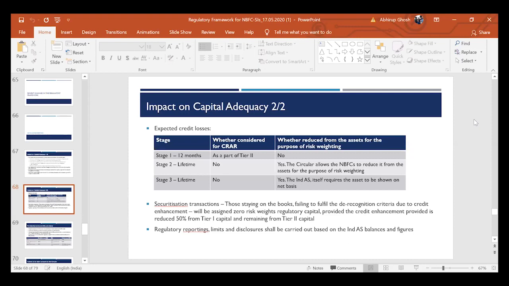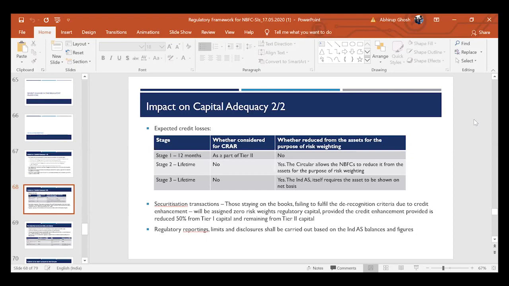Now the question arises: do we have to provide risk weight on the on-balance sheet assets? The answer is no. RBI says if the transaction stays on your books by virtue of providing credit enhancement, then it need not be provided. So the asset should be provided 0% risk weight.